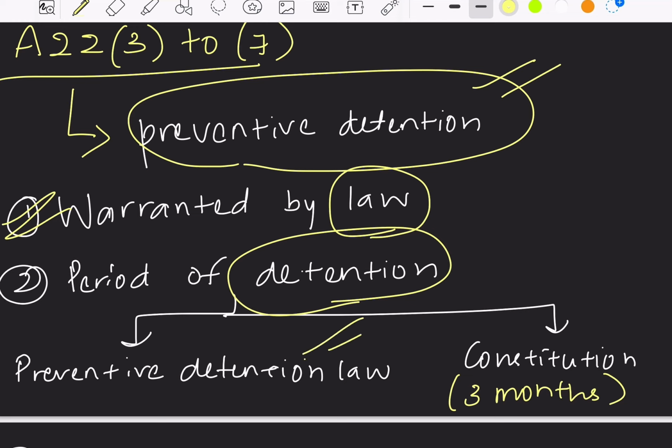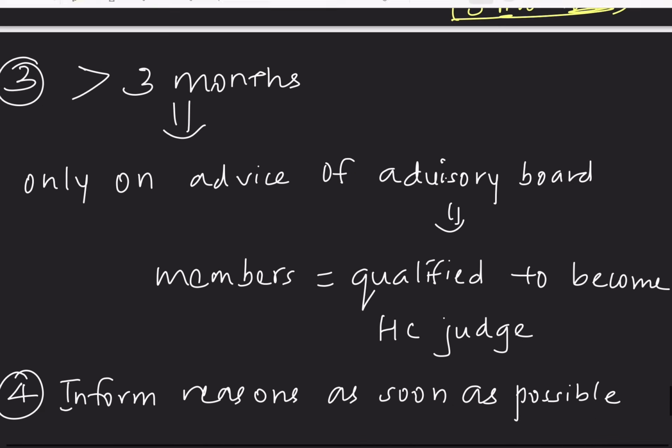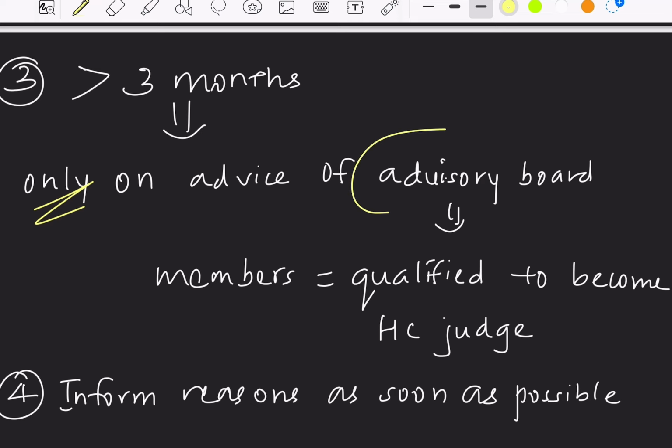Every detention period will be mentioned under the preventive detention law, whereas the Constitution says that the period of detention for the person arrested under preventive detention has to be within 3 months. If the detention exceeds 3 months, then it has to be only on the advice of the advisory board.